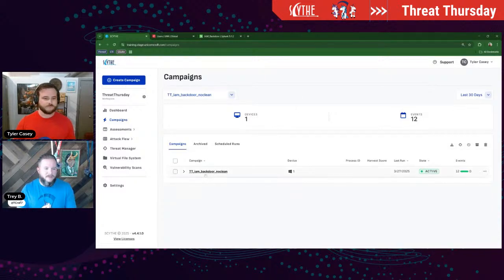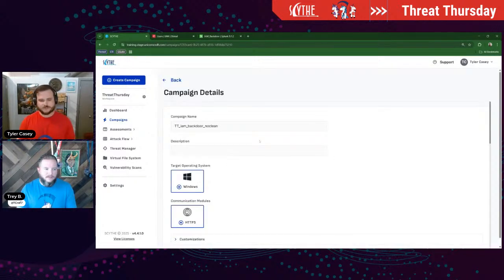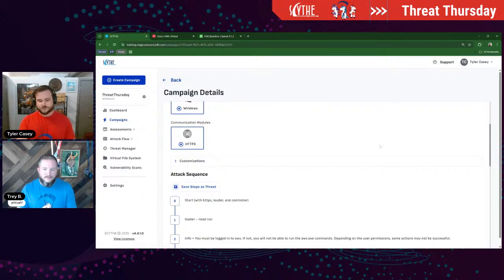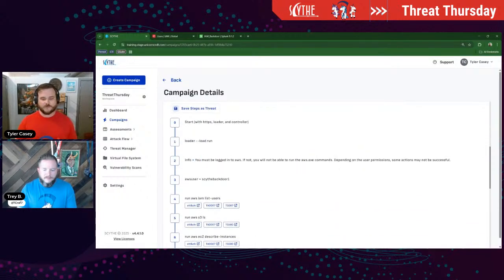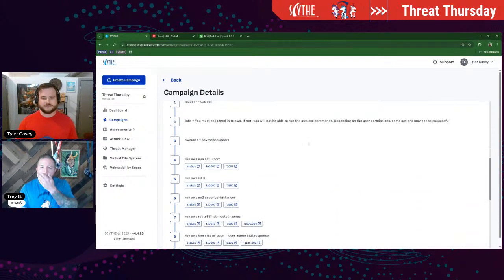Yeah, let's show it off. Up first, we'll do just like we did the other week, where we show the threat before it's executed, then show the threat after it's executed, and then you can see what the results might look like. In there, we just have a little info note for the user that's going to run it.